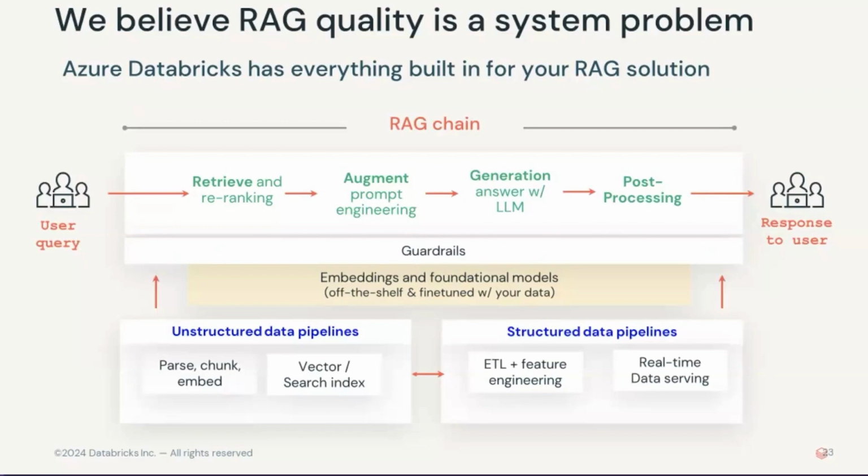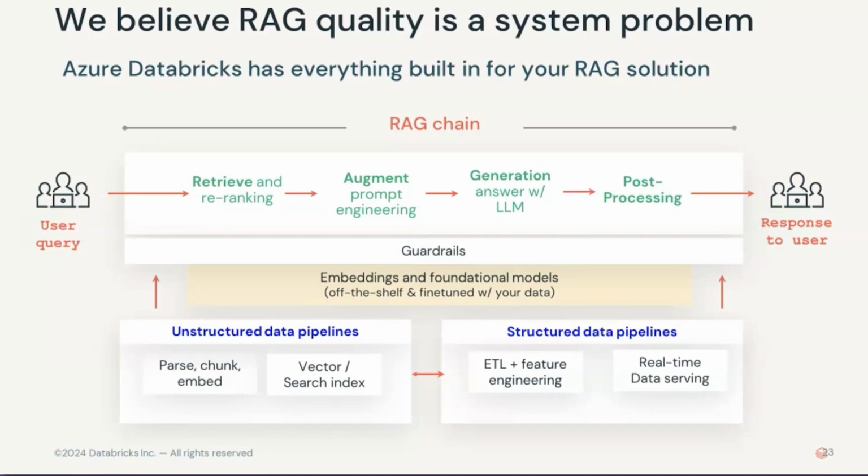So at Databricks and Azure Databricks, we believe RAG quality is a system problem. We are here to build a system, and Nicolas is going to show you how to integrate everything into a single platform and allow you to build effective, high quality RAG systems end to end.